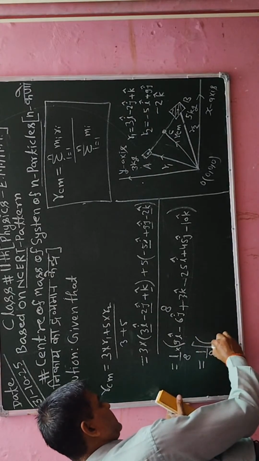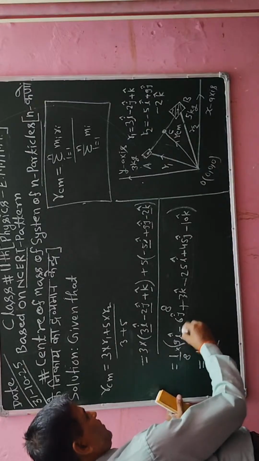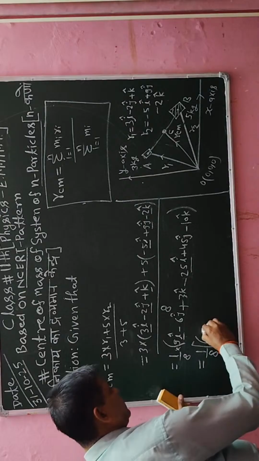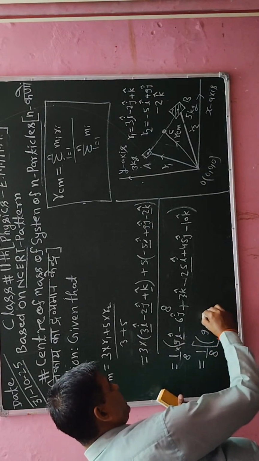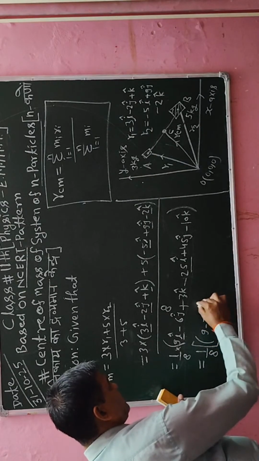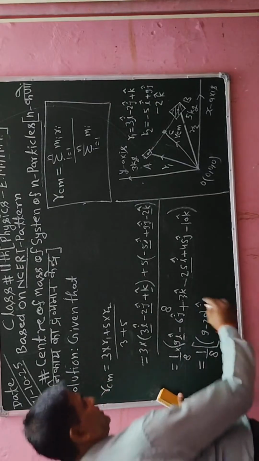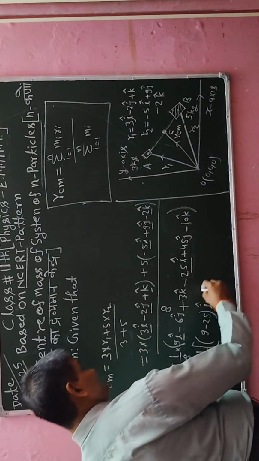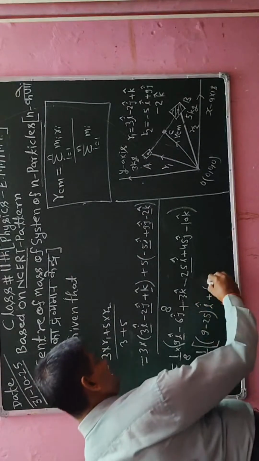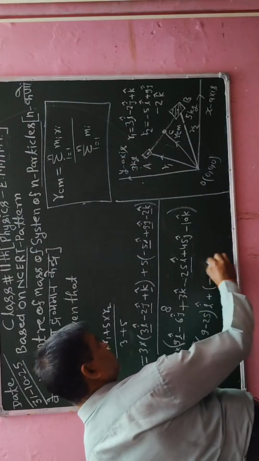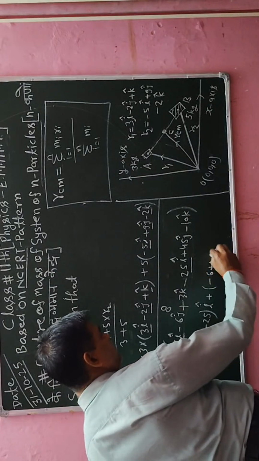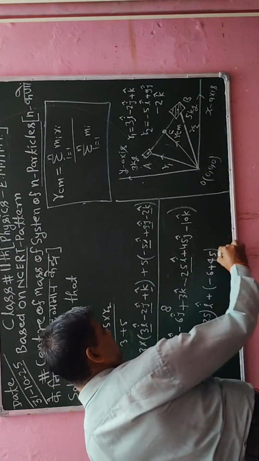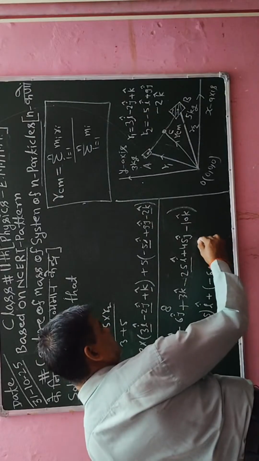I will summarize the coefficient of i and coefficient of i. So I will write here 9 minus 25 vector i cap. Similarly, the coefficient of j here is minus 6 and here is plus 45, and then I will write here vector j cap.